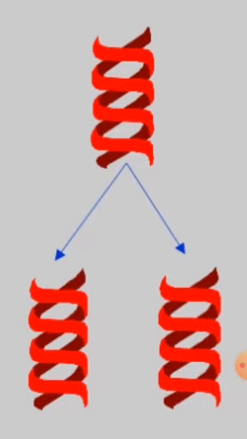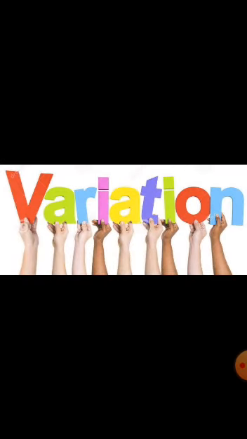The next important topic is variation. So, what is variation? Variation is the difference between the cells, organisms or group of organisms belonging to a particular species, or it can also be defined as the differences among the individuals of the same species. So, let us learn about the advantages of variation.